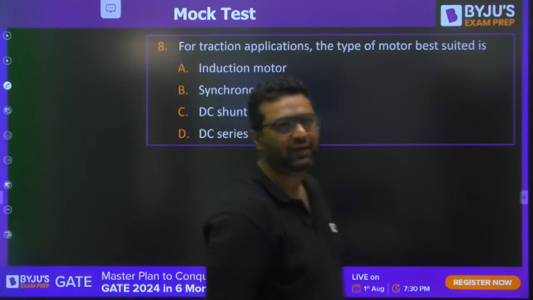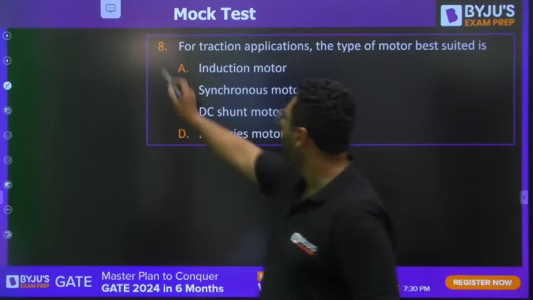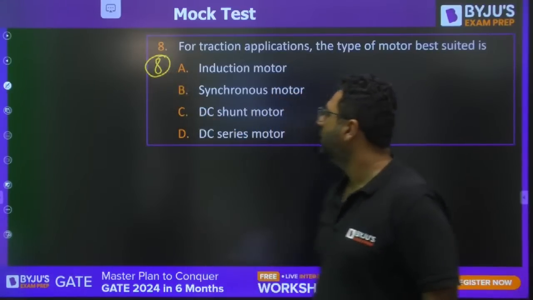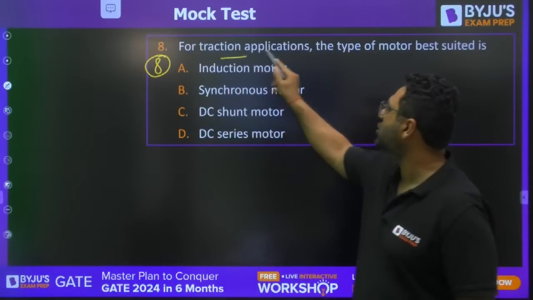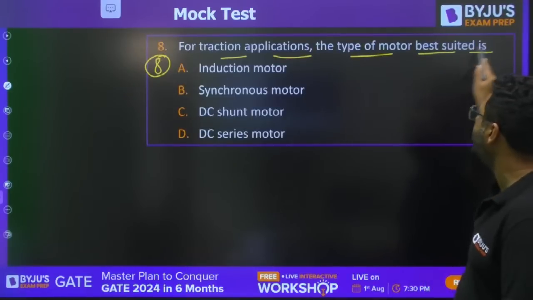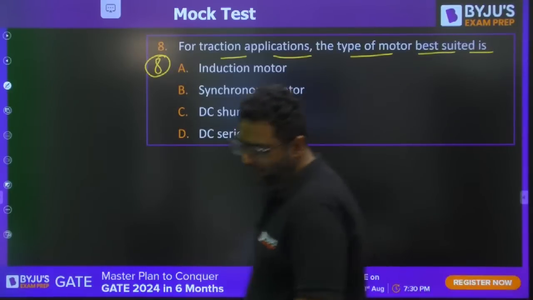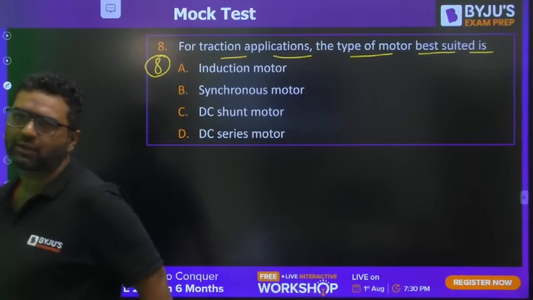Moving to the 8th question. Very good, Abhi. This is question number 8. This question is saying, for traction application, the type of motor best suited is. For the traction application, question number 8.